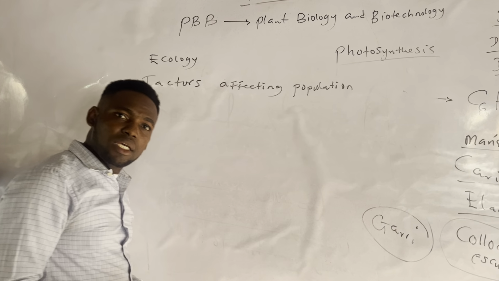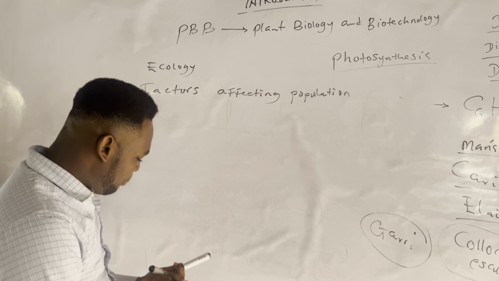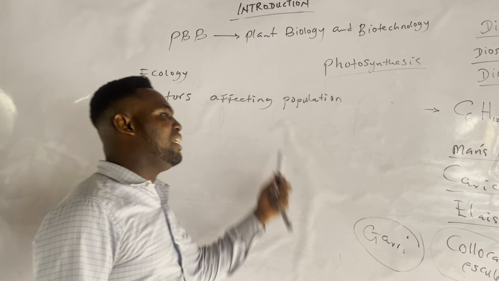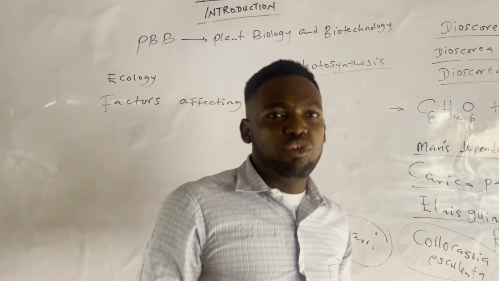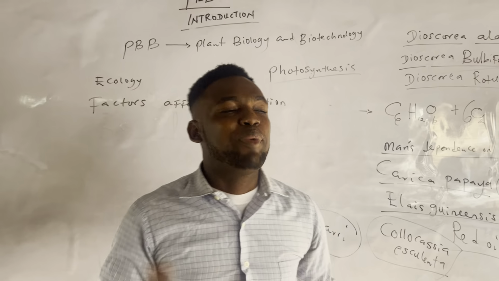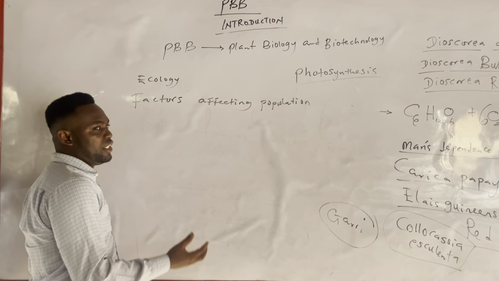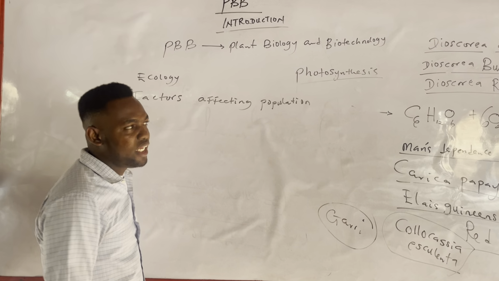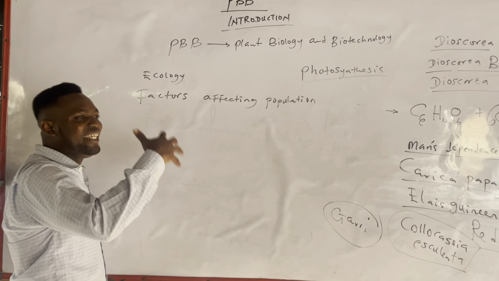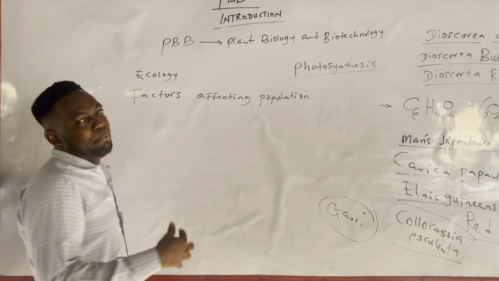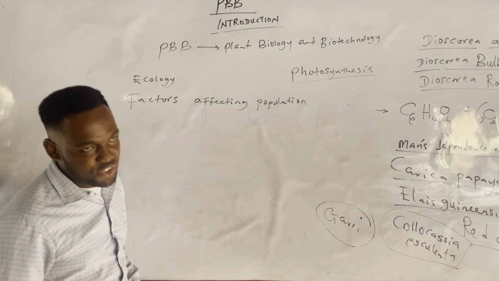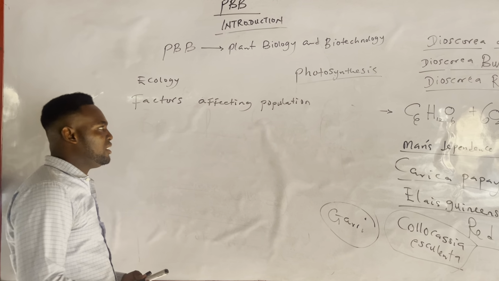For the factors affecting population, you may wonder, why am I bringing it here? We have population of human beings, and we equally have population of plants. We define population as a group of organisms of the same species. The words same species must be there, in a given habitat. Habitat is the living home of an organism, or a dwelling place of an organism.